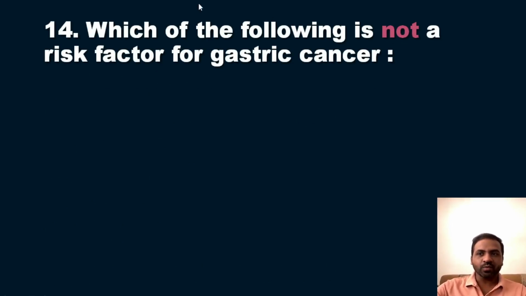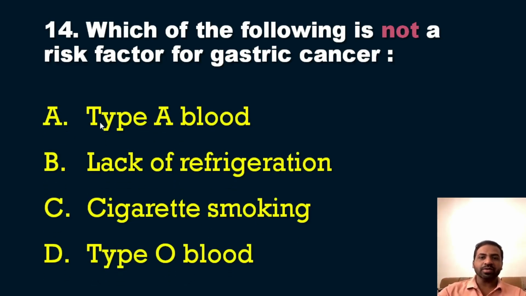The question is, which of the following is not a risk factor for gastric cancer? The question should be read very carefully. The options are: option A, type A blood group; option B, lack of refrigeration; option C, cigarette smoking; and final option D, type O blood group. So which of the following is not a risk factor of gastric cancer? What is the answer?